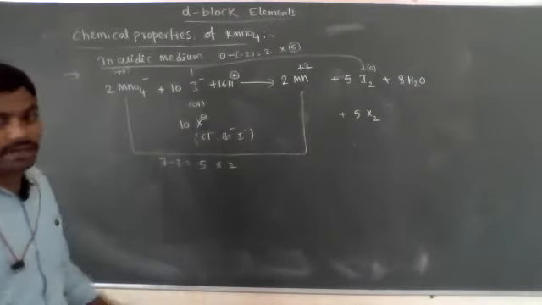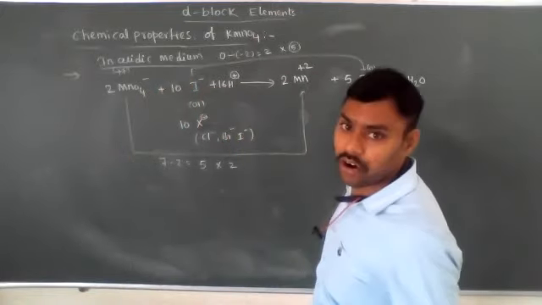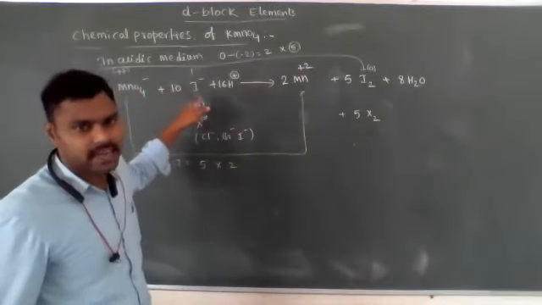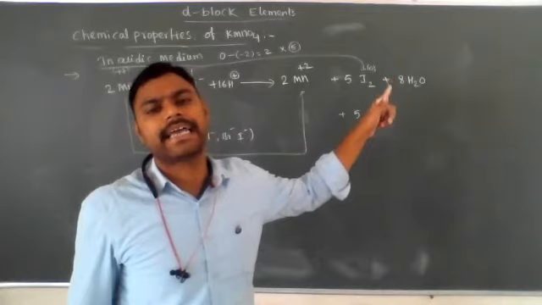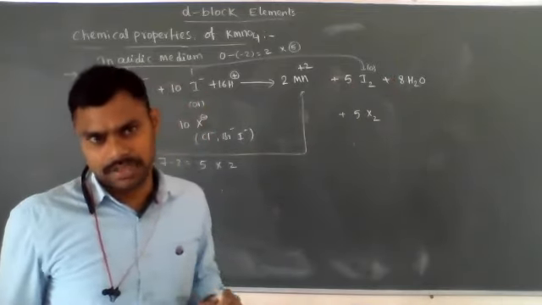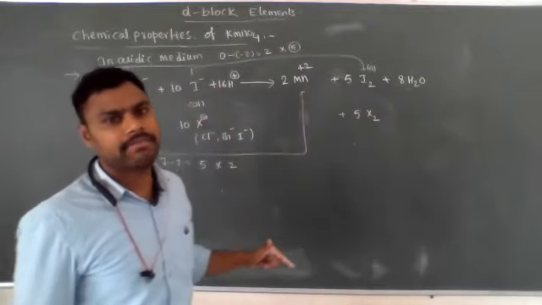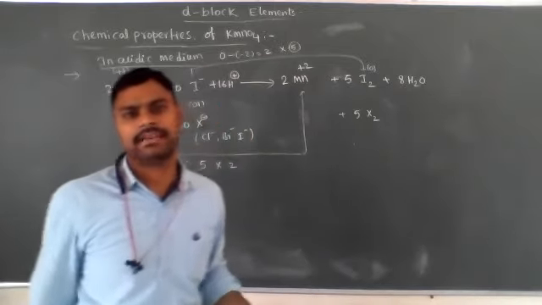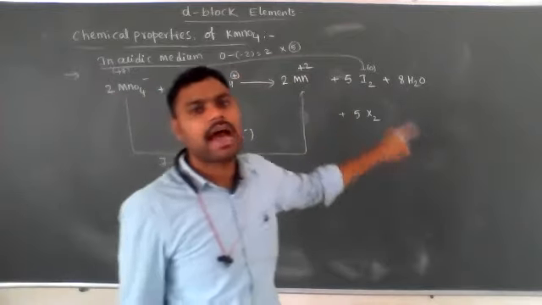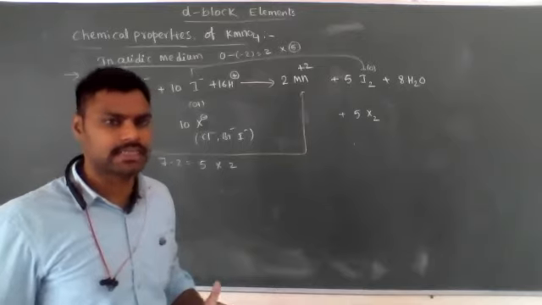Okay, so this is very important, mark it. See, iodide ions in acidic medium are converted into iodine, but in neutral medium or in weak basic medium, I minus iodide ions are converted into iodate, IO3 minus. That is a very, very important variation. So in acidic medium I minus is converted into I2, but in neutral medium I minus is converted into IO3 minus, and MnO4 minus is converted into MnO2, manganese dioxide. That is very, very important.